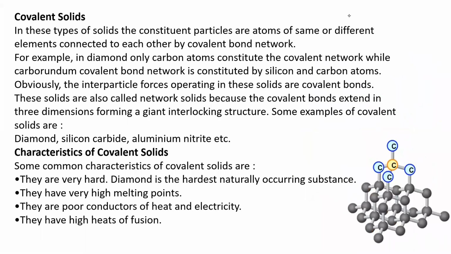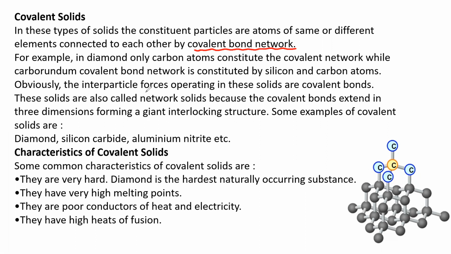Next, coming to the next variety of solids, that is covalent solids. In this type of solid, the constituent particles are atoms of the same or different elements connected to each other by a covalent bond network. Covalent bond network is important over here. So covalent bond network means in these solids, the bonding between the atoms holding together is nothing but covalent bonds.